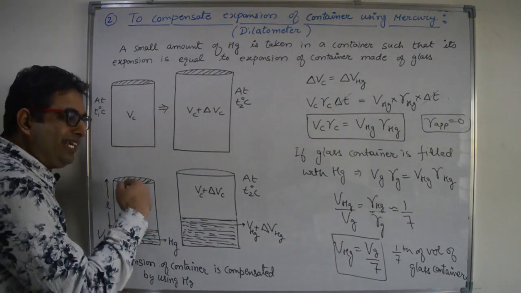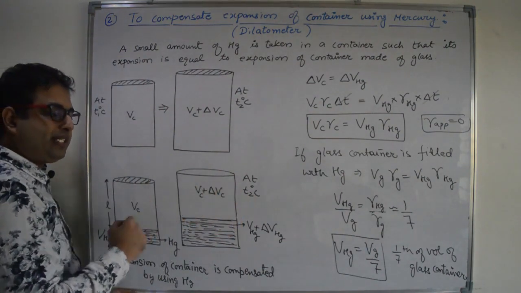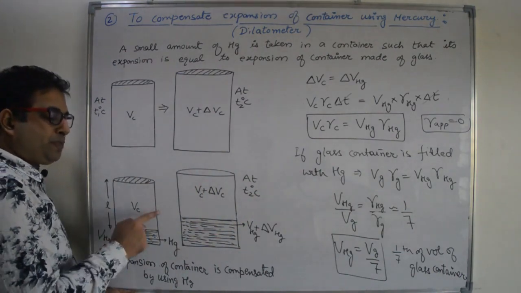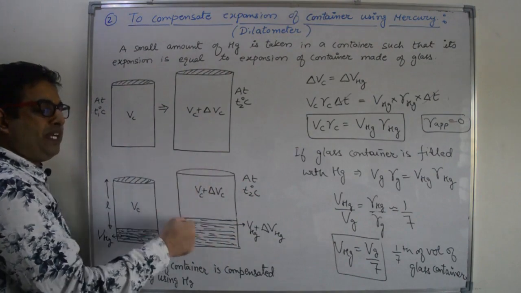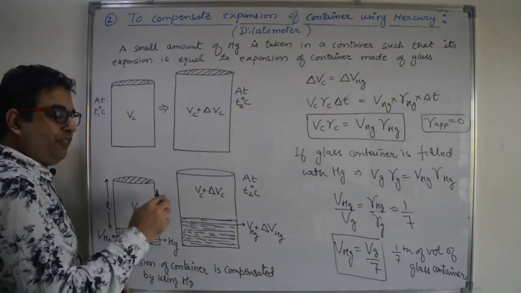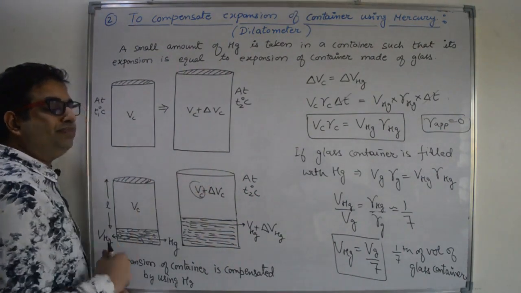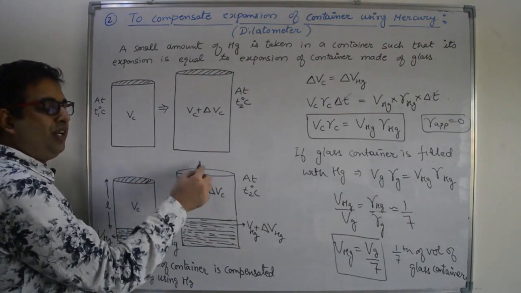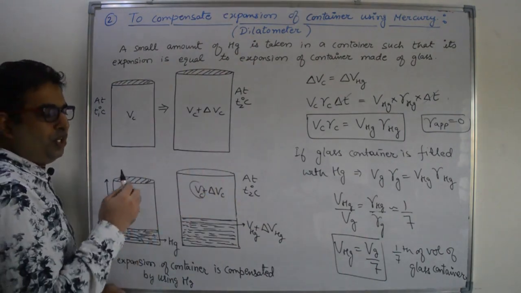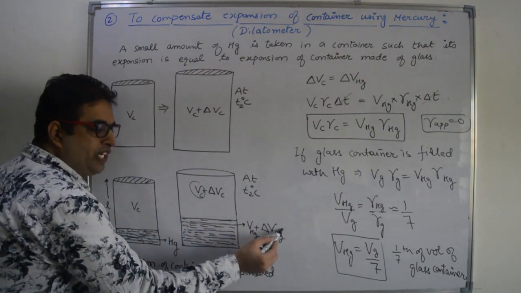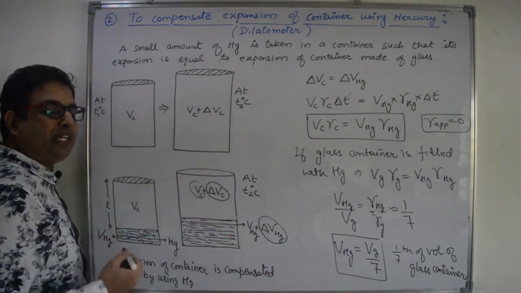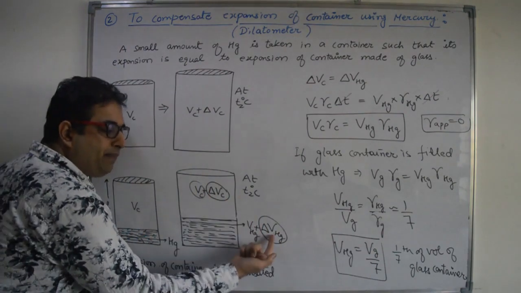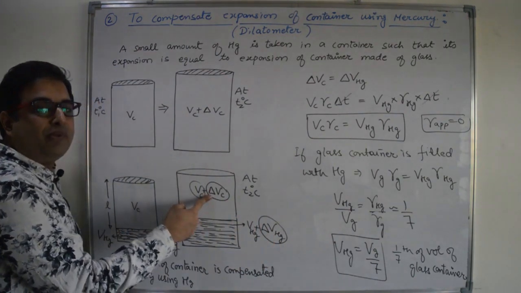Now if I increase the temperature to T2 degrees Celsius, then there will be expansion in the liquid or mercury also, and there will be expansion in the container also. We want the same volume. We don't want to increase the volume of the open space in the container. So if the volume expansion of the mercury is equal to the volume expansion of the container, then the extra mercury will balance the extra volume of the container.